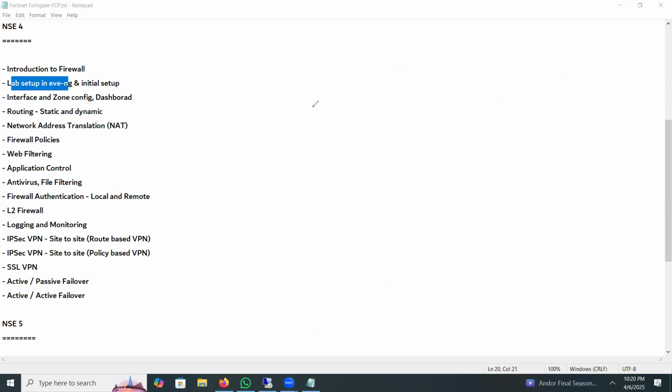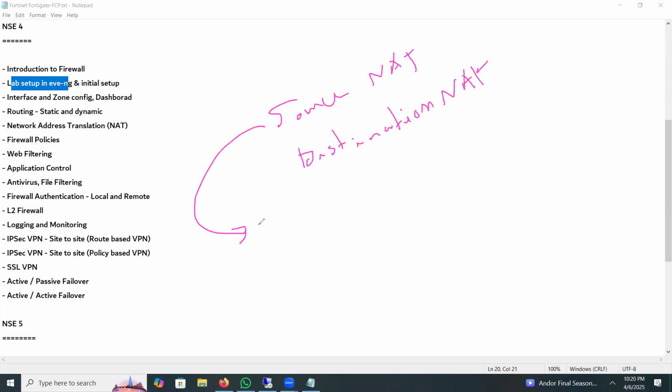But in FortiGate, we have two types of NAT: source NAT and destination NAT. Source NAT is almost similar to PAT. That means the source address will be translated to the public IP. Destination NAT is similar to static NAT.